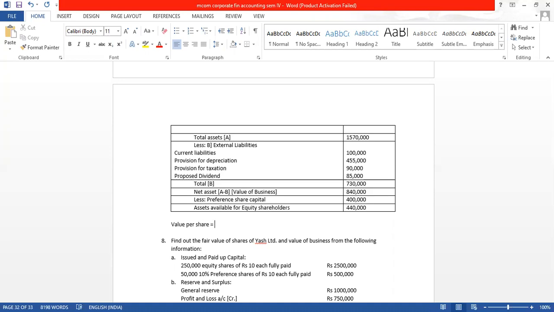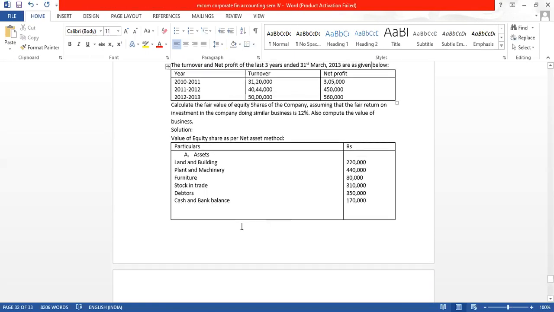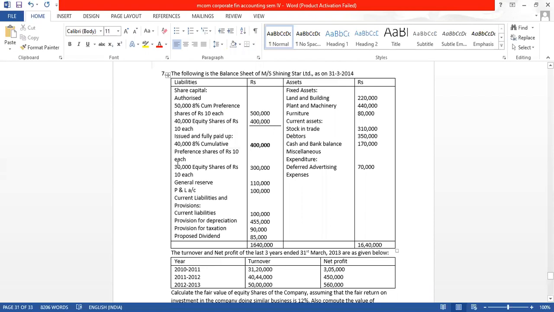For this, we will take assets available to equity shareholders, divided by number of equity shares. So let us check how many equity shares there are. There are 30,000 equity shares.